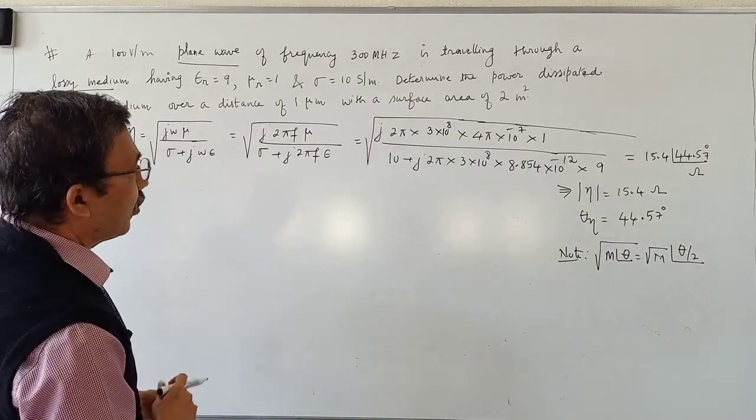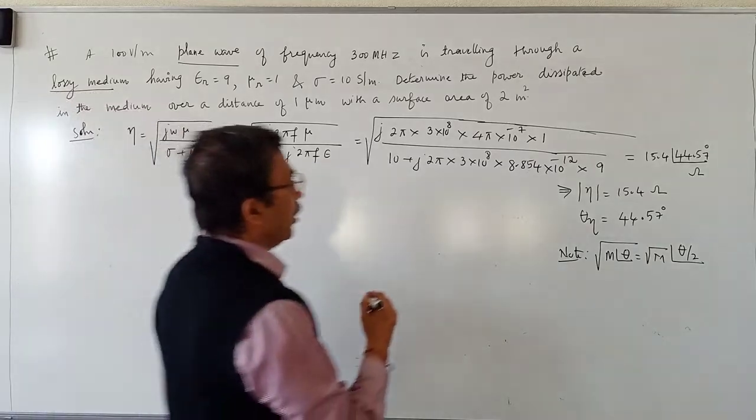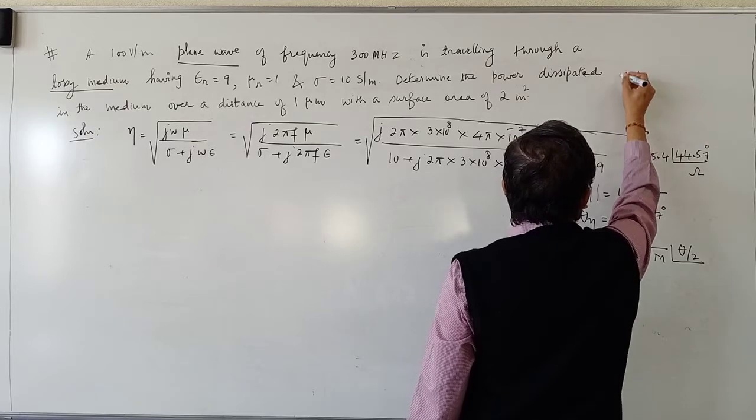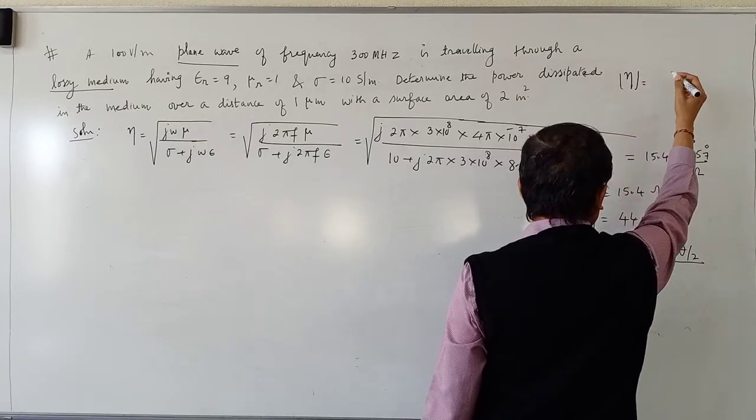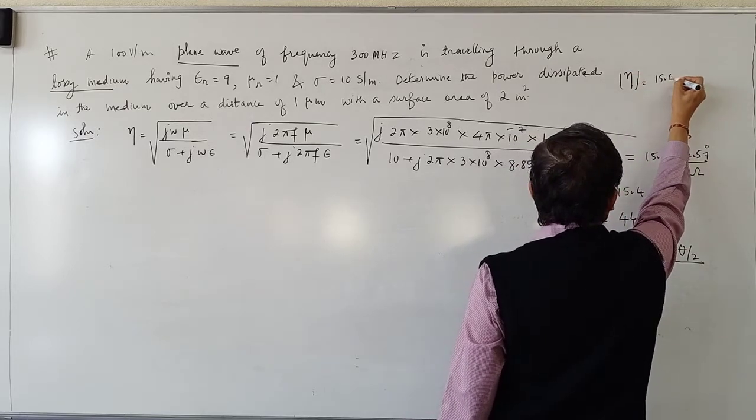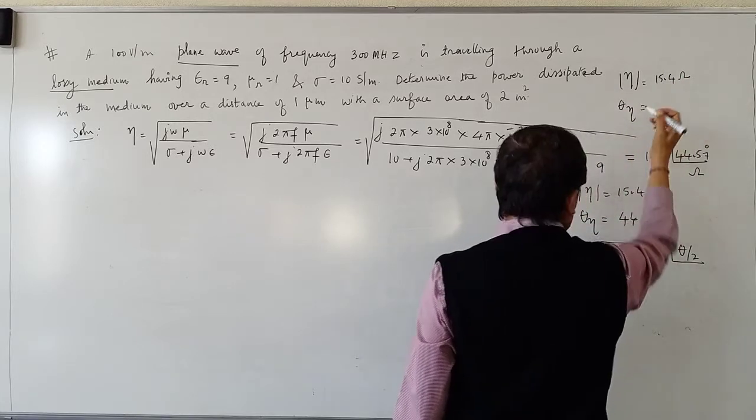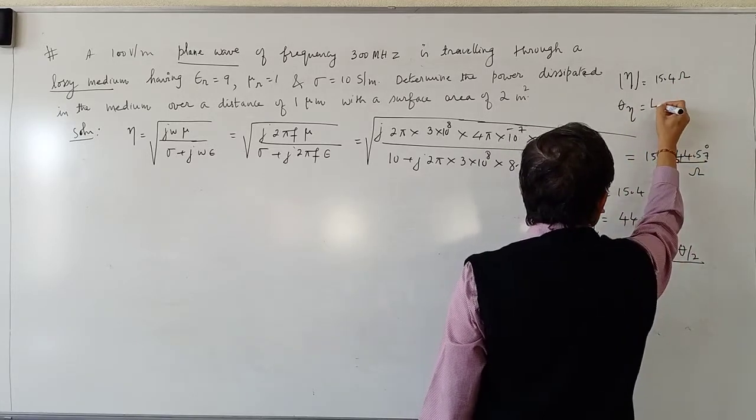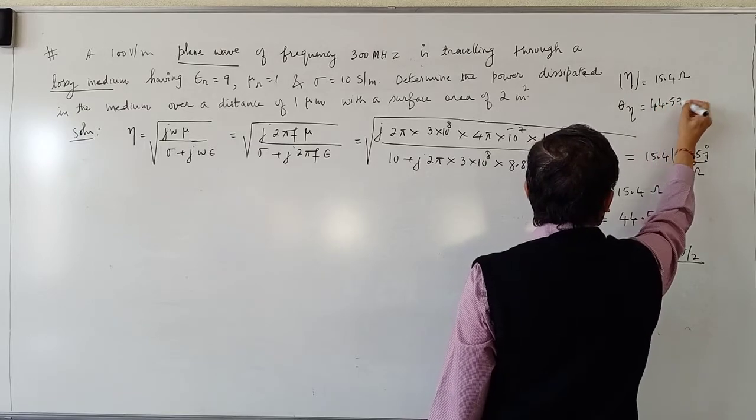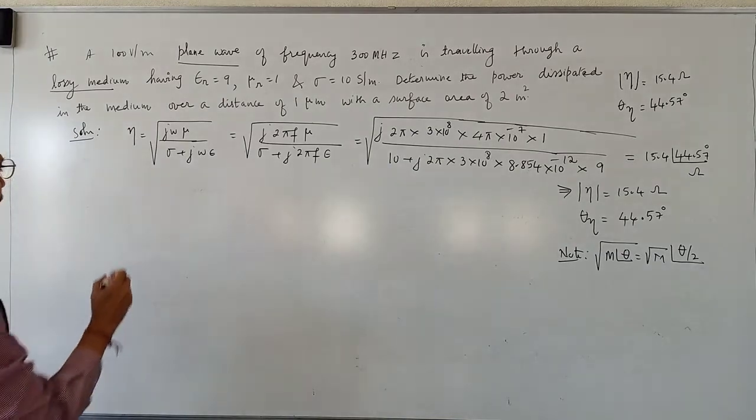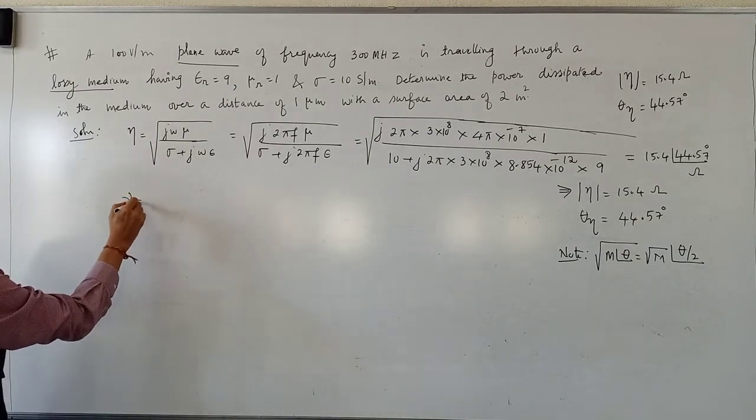Next step is to calculate alpha and beta. So I'll just note down these answers here. Magnitude of eta is equal to 15.4 ohms. Angle of intrinsic impedance is equal to 44.57 degrees. Next I have to calculate alpha and beta. For that we have to calculate gamma.